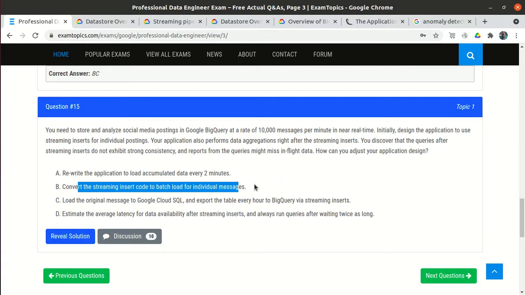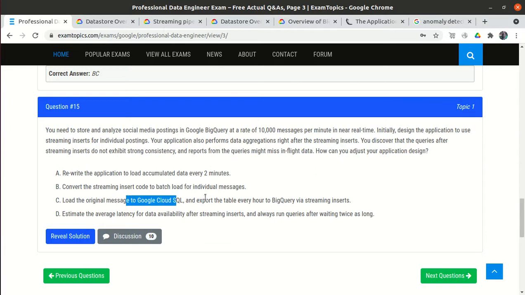This is totally wrong, because we have a streaming application. This is totally going against our requirement. Then the next option: load the original message to Cloud SQL and then load into BigQuery. So this is also wrong.